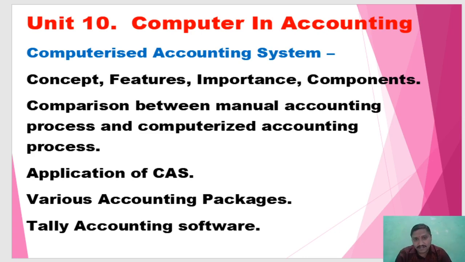We know in our 11th we studied the journal topic and posted from journal to ledger, and that is the manual process. But in a computer accounting system, from the bills or invoices of the organization we just make the entry in Tally software, or any software used by that organization. Tally is the famous software in accounting. If we pass the entry from the bill or invoice of a transaction in the journal, then the computer system automatically posts it into the ledger and balance sheet. So it is very easy.